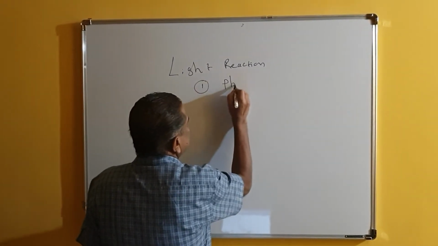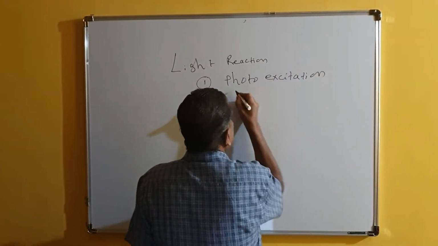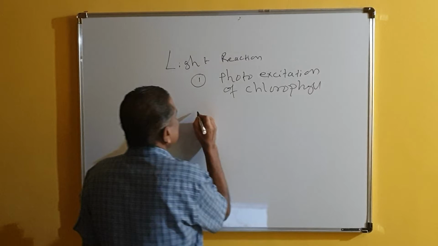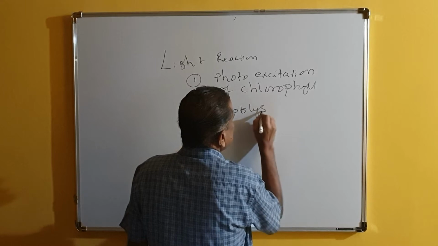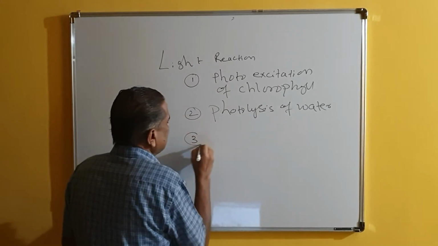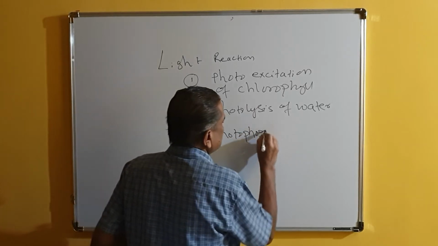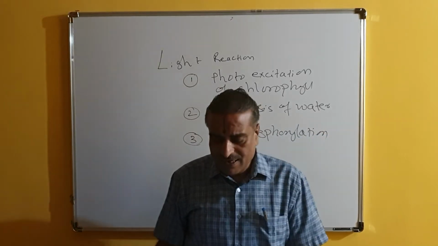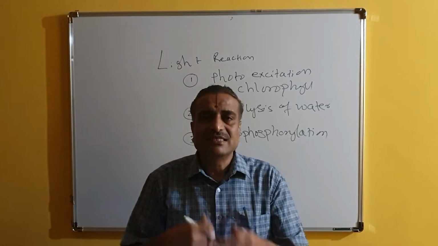First one is called photoexcitation of chlorophyll. Second one is called photolysis of water. And the last one is called photophosphorylation. So these three things are happening as soon as the light falls upon the chlorophylls. Let us discuss one by one.